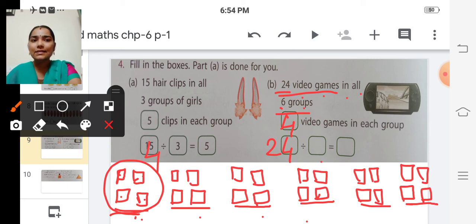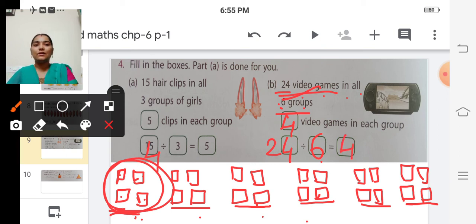Among 6 groups, isn't it? So 6 is the divisor. So write 6 here. And the answer means in each group how many video games are there? 4, isn't it? So we have to write 4 here. So 24 divided by 6 is equal to 4.